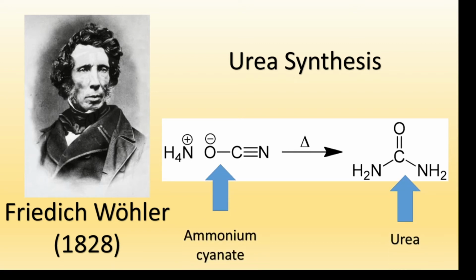Urea is a compound observed in many living organisms, right? So the idea of separating chemistry into organic and inorganic was not useful anymore.